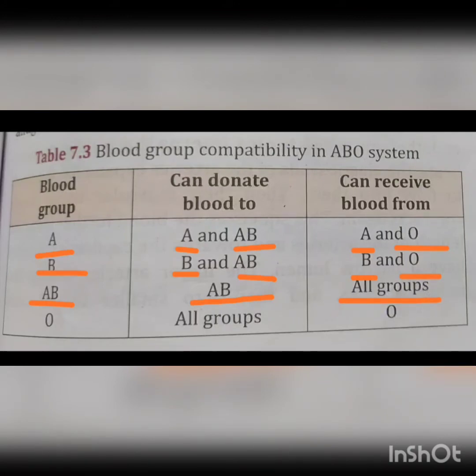The people with the blood group O can donate their blood to all the groups and they can receive blood only from group O. That is why group AB is called the universal recipient, as it can take the blood from all the groups, and the blood group O is called the universal donor, as it can donate blood to all the groups.